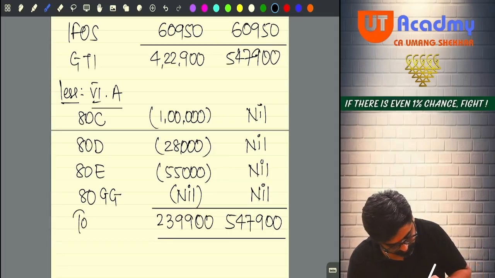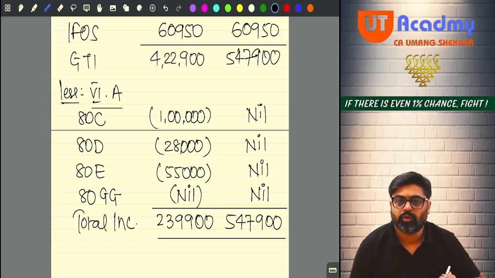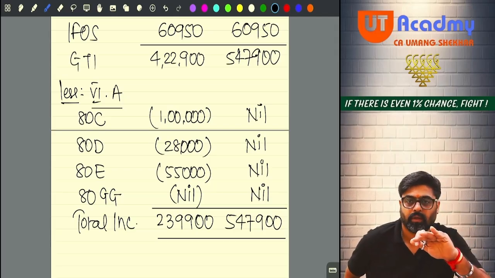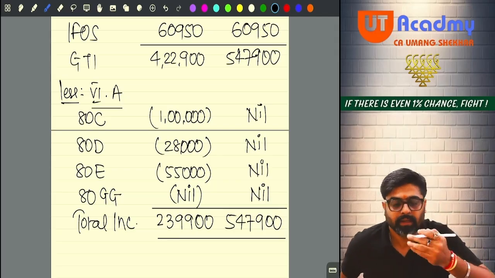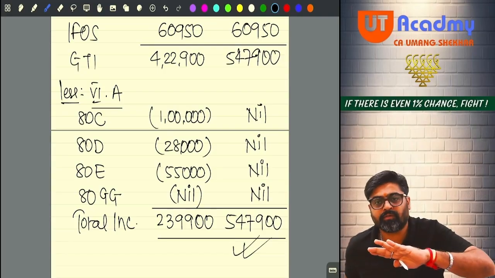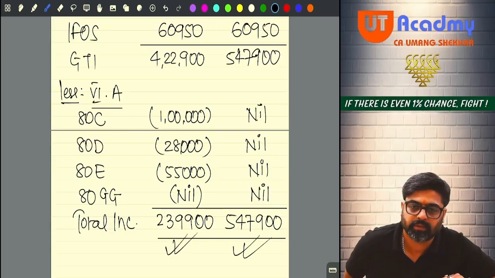This is your total income. So the same question can be asked in two ways. If you follow 115BAC, then your final answer should be this much. And if you don't follow 115BAC, you follow normal scheme, then your final answer should be this much.